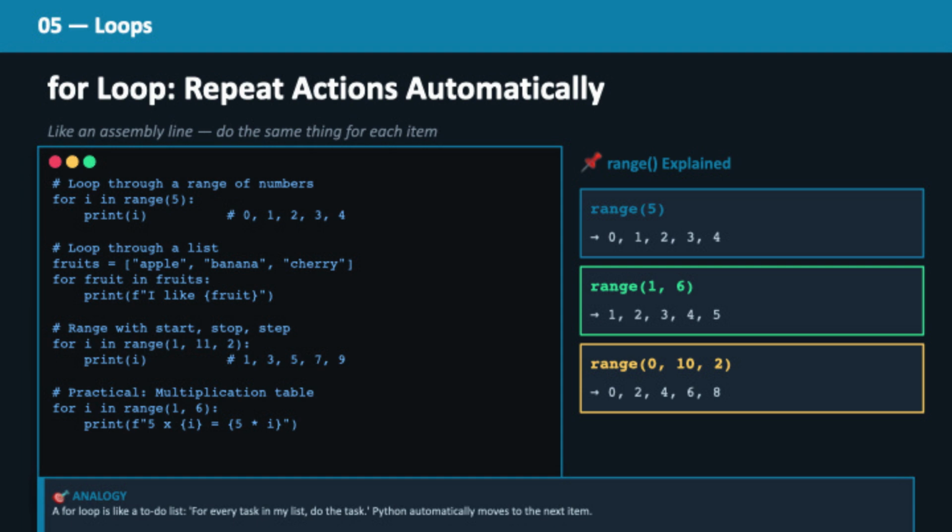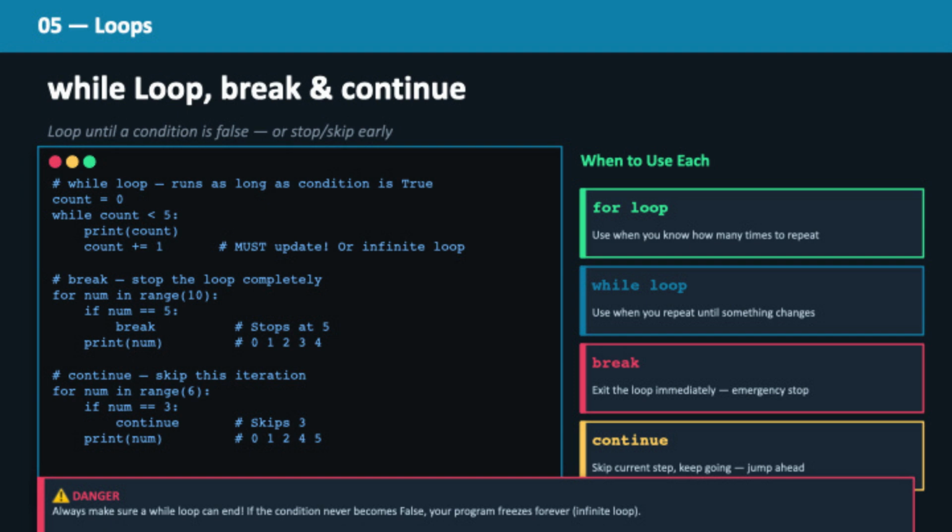Instead of repeating code again and again, loops automate repetition. A for loop helps you process multiple items efficiently, making your code shorter and more powerful. While loops take it further by running as long as a condition is true. This is useful for scenarios where you don't know how many times something should repeat, like waiting for the correct